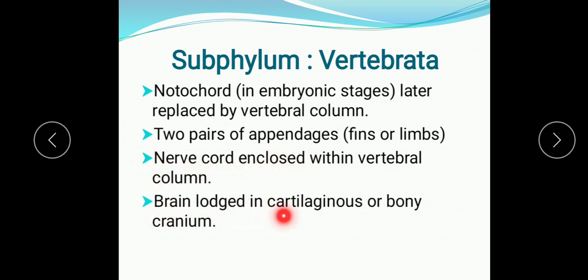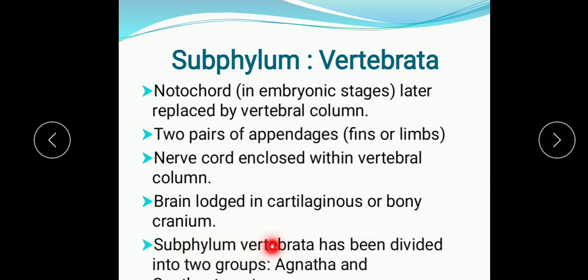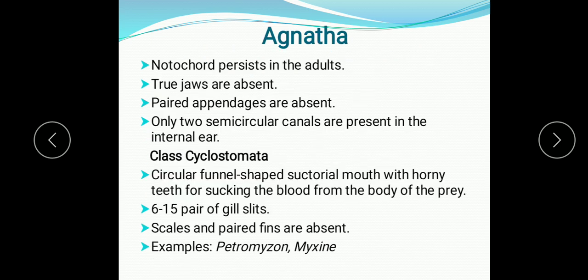Then the brain is lodged in the cartilaginous or bony cranium. So the cranium is the hard, bony covering of the brain. This subphylum Vertebrata has been divided into two groups, Agnatha and Gnathostomata.